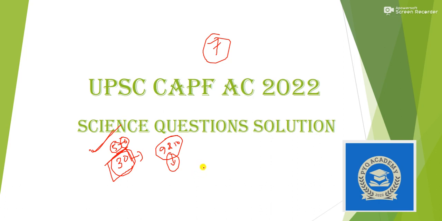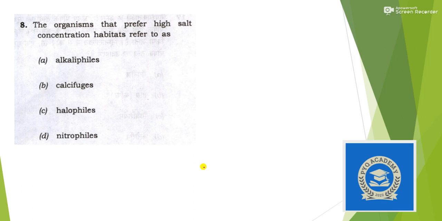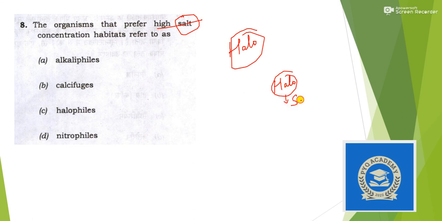So now coming to the questions. The first question that was given was: the organisms that prefer high salt concentration habitats are referred to as? For this kind of question, the keyword is high salt. For salt there is only one keyword, which is halo. You can remember it as a trick: if you find anything as halo, then definitely it is linked with salt.